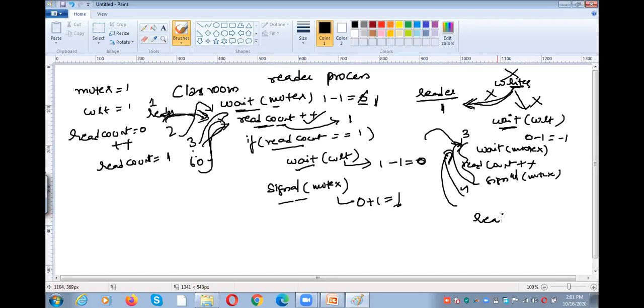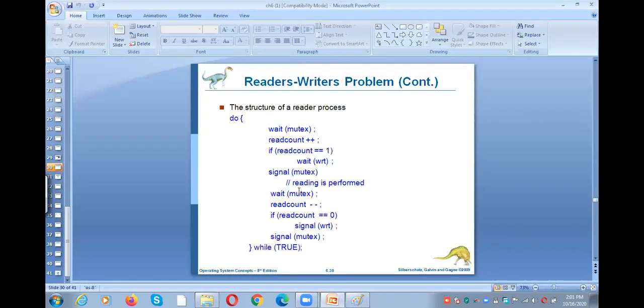That means at that time, what you need to do? Read count minus minus. After resuming the class, now what is the number of participants? 32. At the end of the class, the count will be reduced to 31 and then 30, 29, 28, 27. Like that, it will reach 0. That means each and every participant left the Zoom app, right? So it will be decremented. Likewise, after the class, the readers will be going out of the classroom. Okay. Now you understand the things.